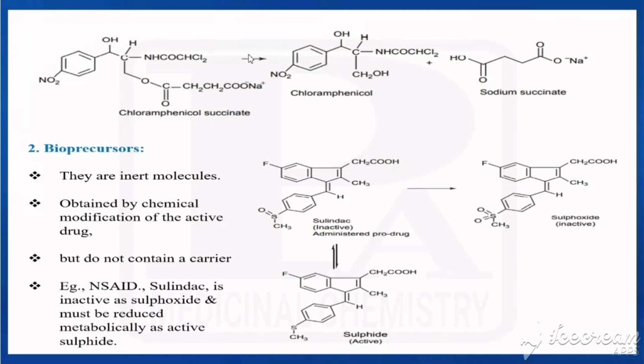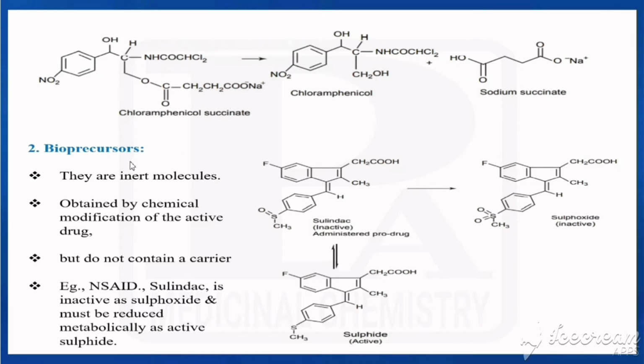So what we get is chloramphenicol succinate. This is an ester, so it would be hydrolyzed. The ester is hydrolyzed to give one acid and one alcohol. So we get chloramphenicol and sodium succinate, the sodium salt of succinic acid. This is an example of carrier-linked prodrugs.